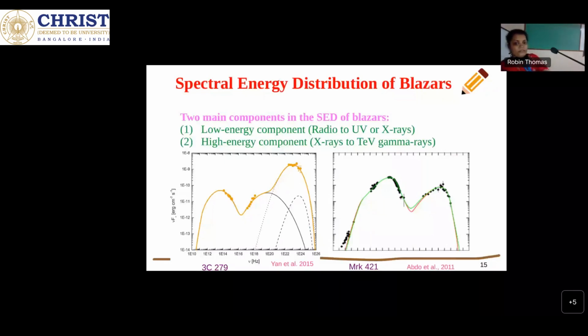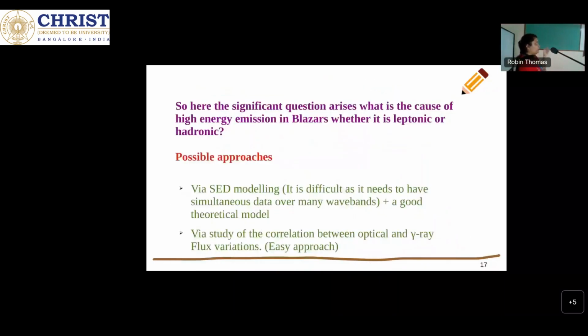SED modeling is where we get the full data from radio to gamma ray, and we can check the SED. But for that we need a good model, and we also need good simultaneous data covering all the wavelengths. The other possible approach is a correlation study between optical and gamma ray.